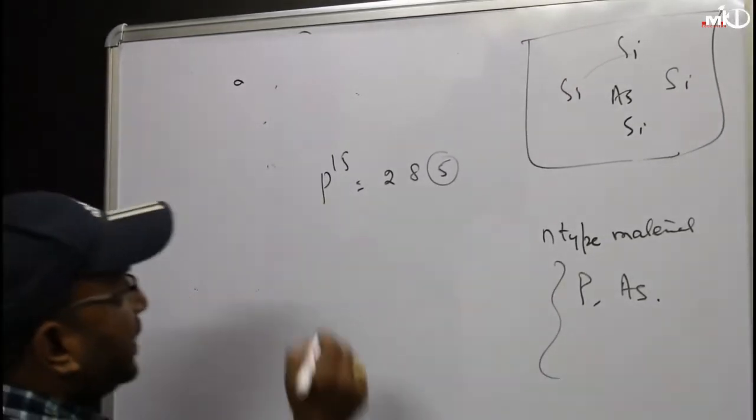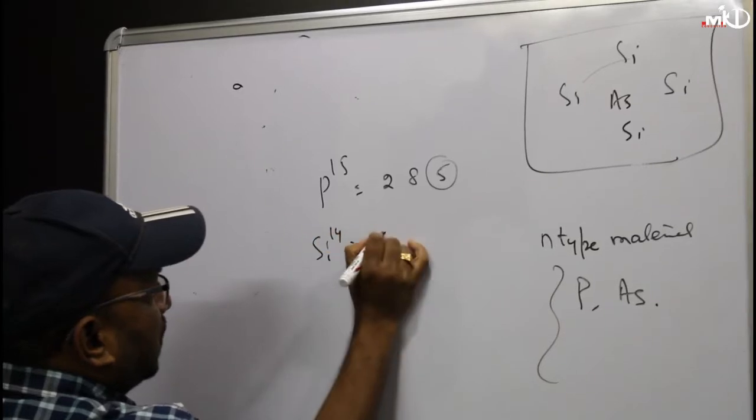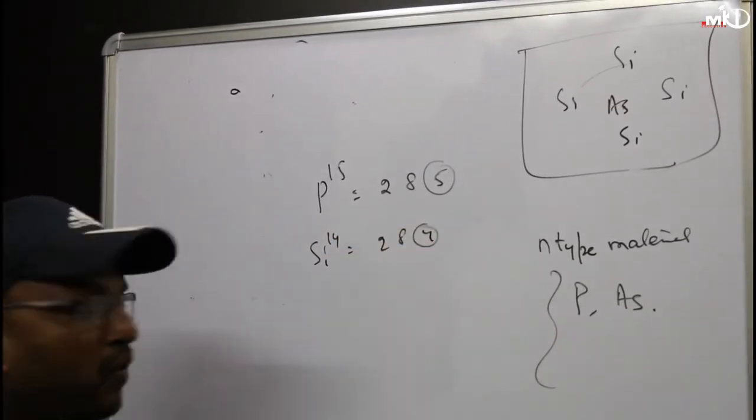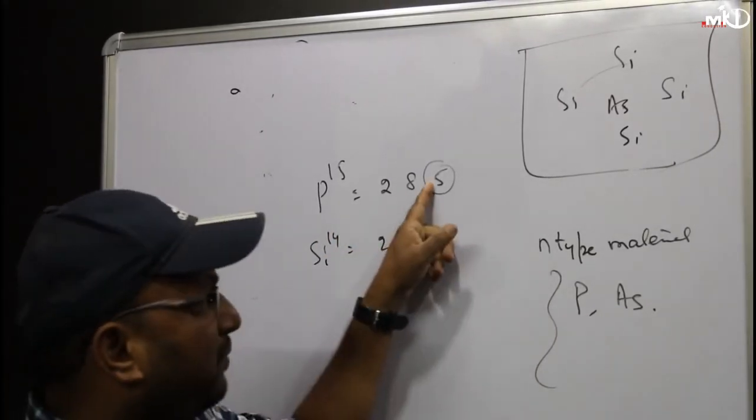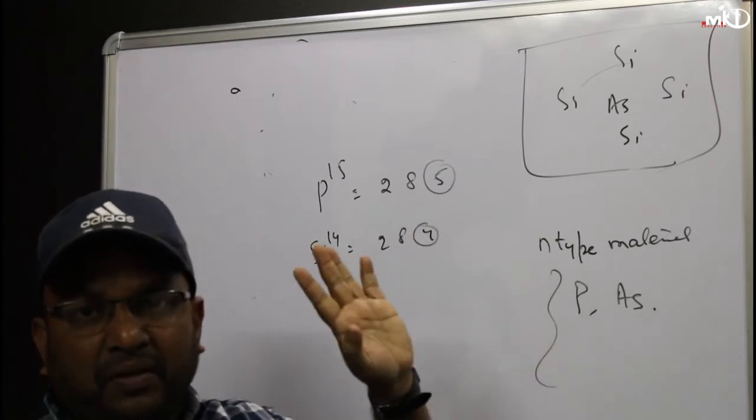I already told you, in silicon, 14 means what? 2, 8, 4. So 4 is the valency. Phosphorus 5, arsenic 5, antimony 5.